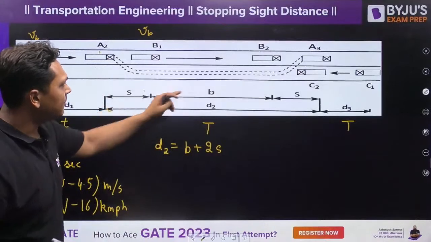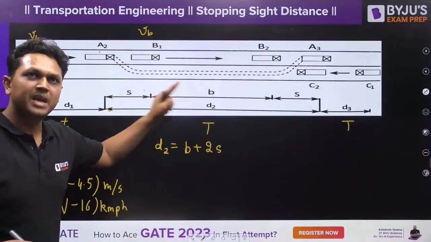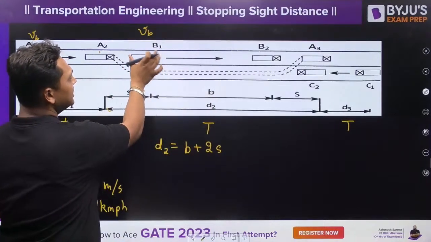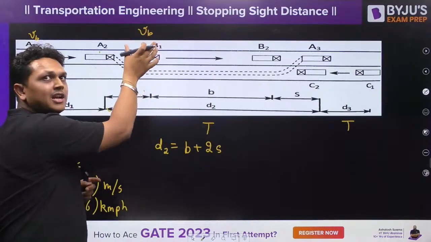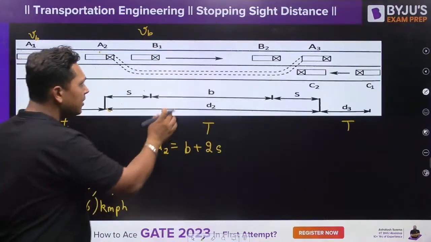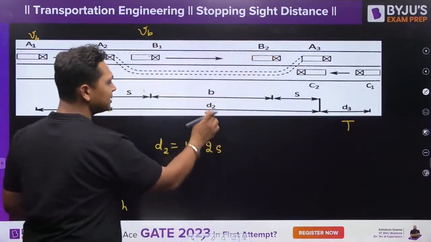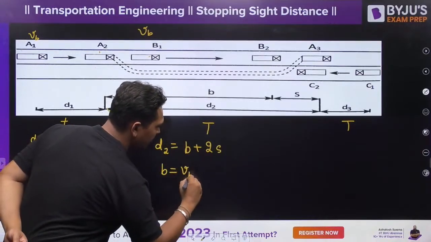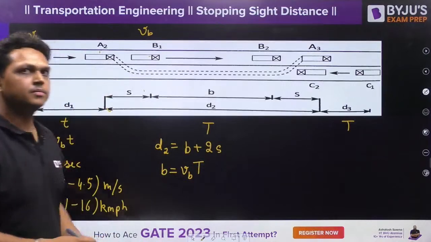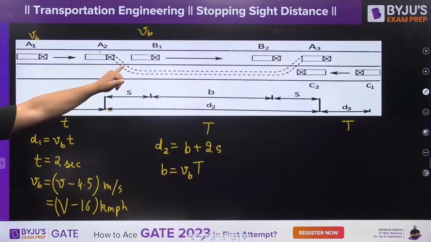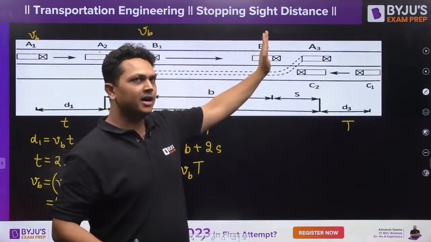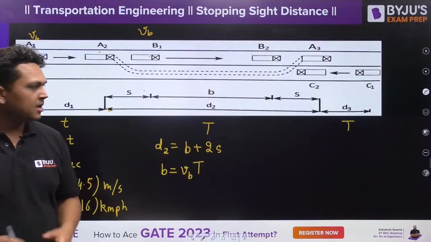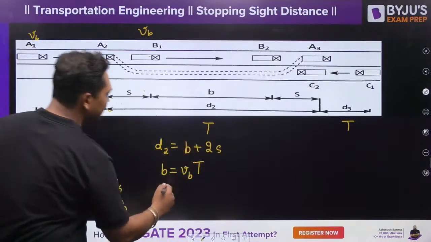What is B over here? This B distance is the distance traveled by the vehicle number B from here to here in this capital T time. So B will be equal to VB into capital T. Yes or no? So the B vehicle has traveled from here to here in this capital T time, so it will be VB into capital T. And what is this S? S is your space headway.